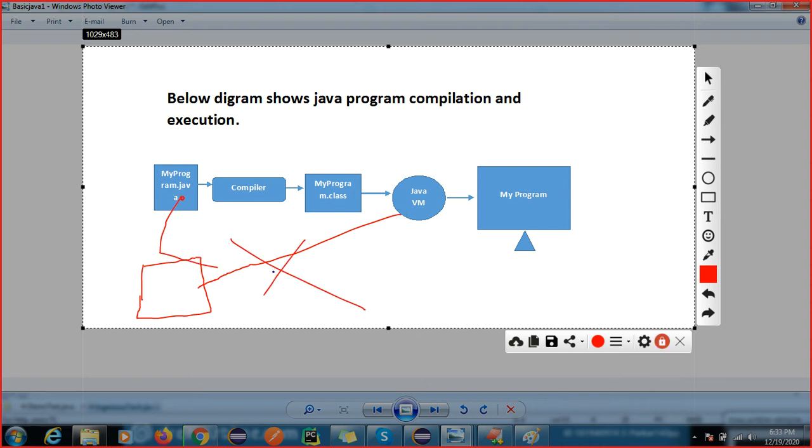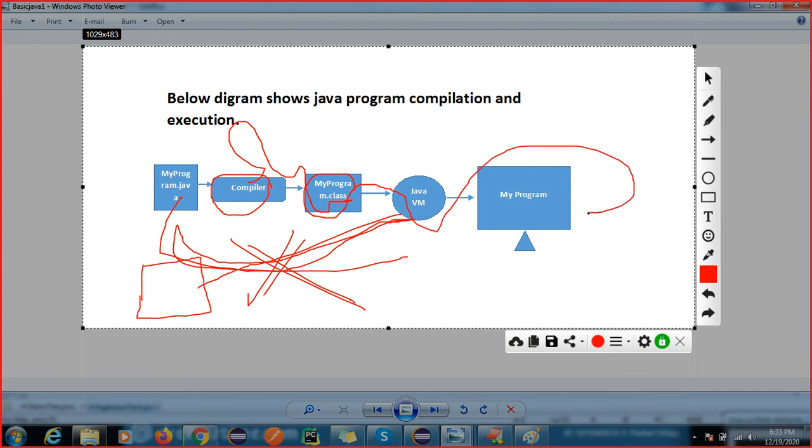If you try to interact directly with the JVM, it will not understand. The job of the compiler is to check the syntax. If everything is fine, then it will create a .class file. This .class file is nothing but bytecode. Only JVM will understand this language. Then it will interact with the JVM and we will get output on the console.